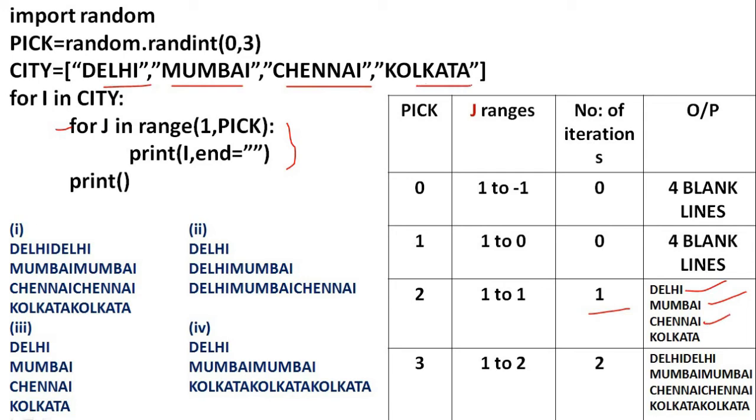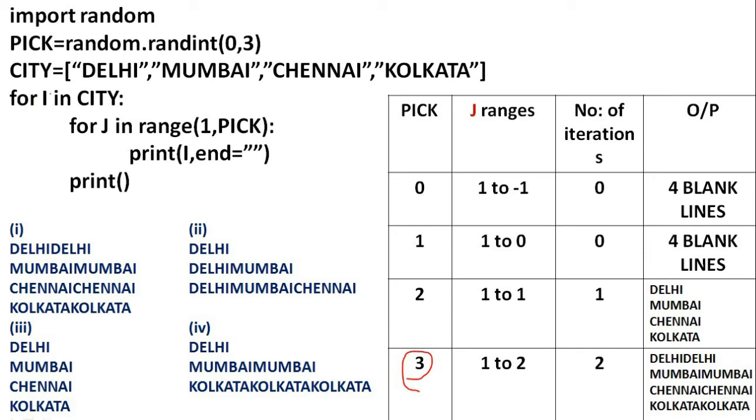It is Kolkata. Value of pick is 2 itself. So it will print Kolkata once. Is it clear? When pick is equal to 2. Okay. Then check whether this output is there in our options. Yes, it is here, our third option. Then we will go for the last choice for pick. It is 3.